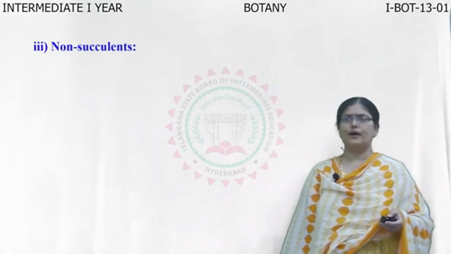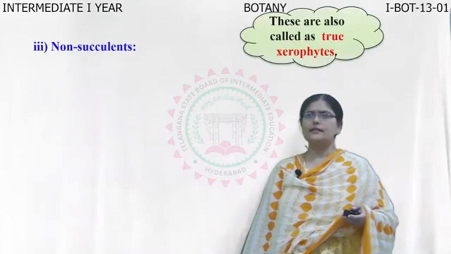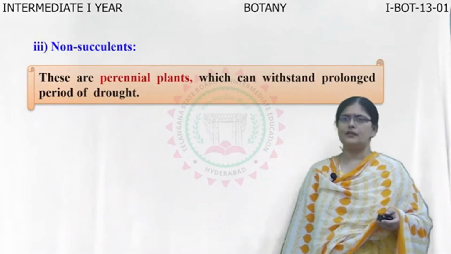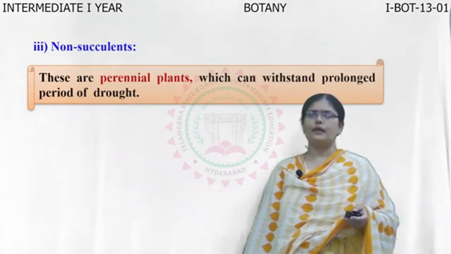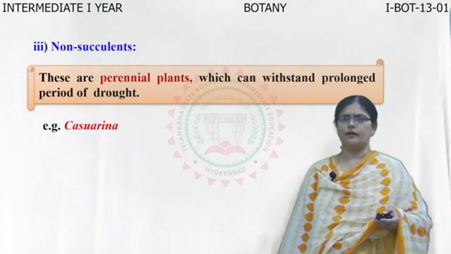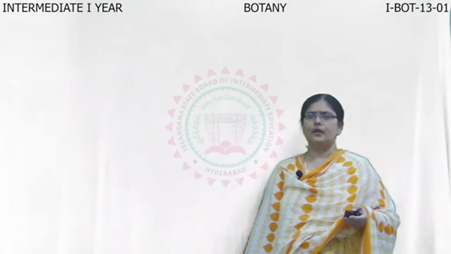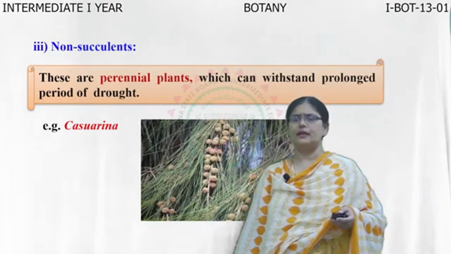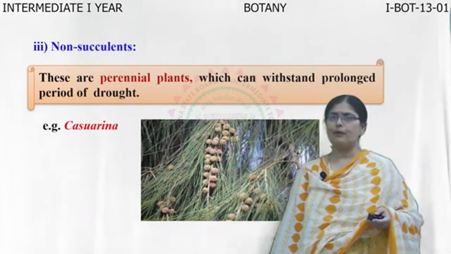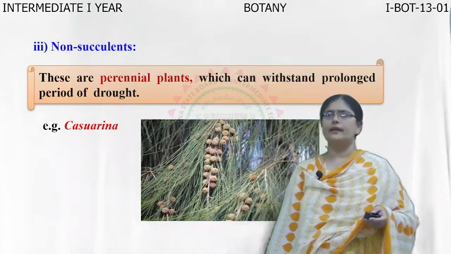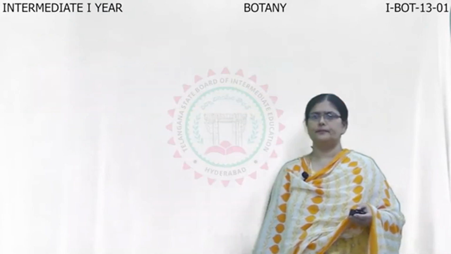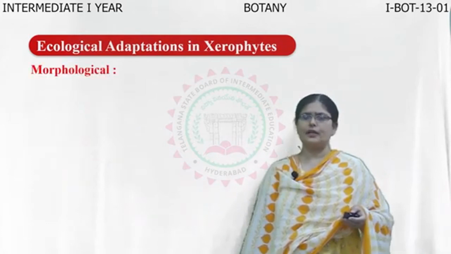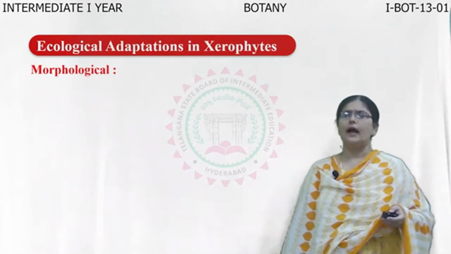The third type of xerophytes are the non-succulents. These are called the true xerophytes because they are perennial plants which can withstand a prolonged period of drought or scarcity of water. An example is Casuarina. These plants can withstand any amount of dry period and still survive, and such xerophytes are called non-succulents and they are the true xerophytes. Now let us see what the ecological adaptations in xerophytes are, both morphologically and anatomically.